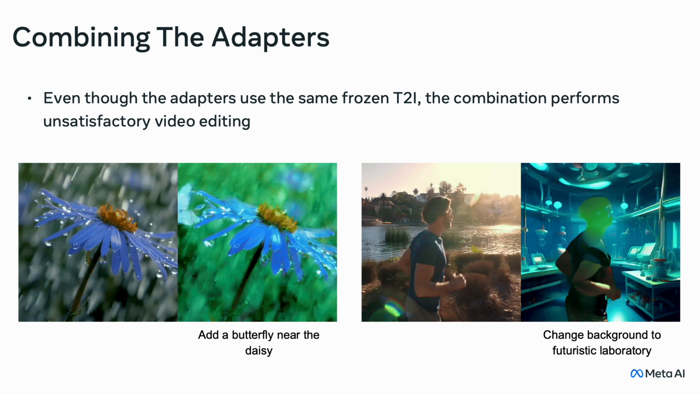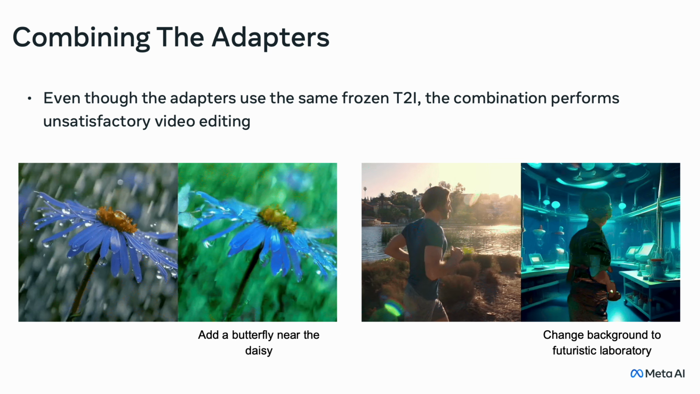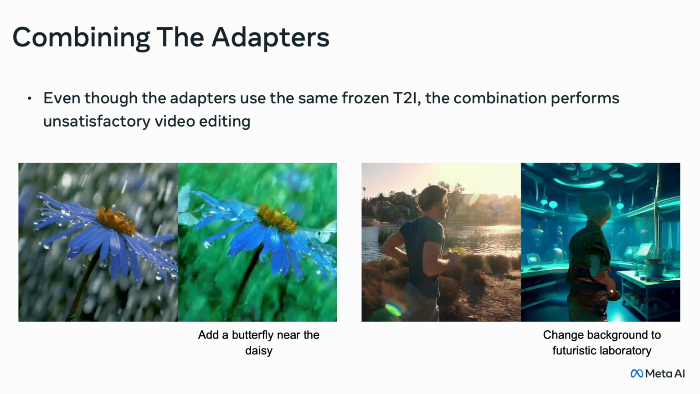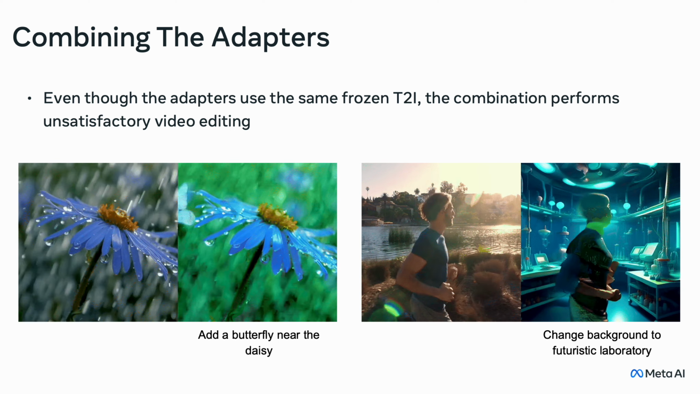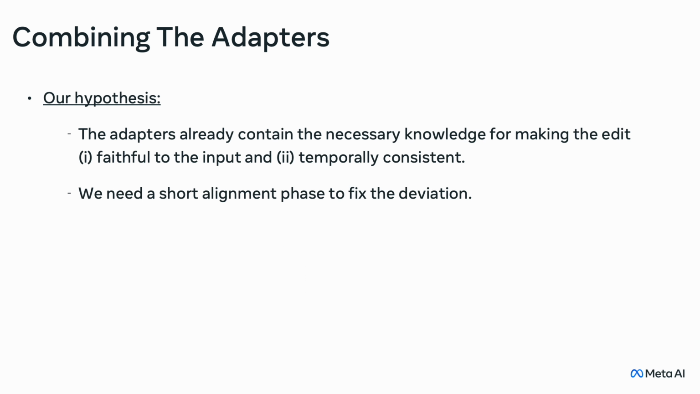While Emu Edit and Emu Video are trained separately, each on its own dataset, at inference time they can both be attached to the text-to-image model and be inferenced jointly. However, this joint inference results in unsatisfactory edits. On the other hand, this joint model does contain the relevant weights for image editing and video generation in the adapters attached to it. Therefore, we hypothesize that the adapters are not aligned to each other, and that a short alignment phase might be sufficient to fix this deviation.